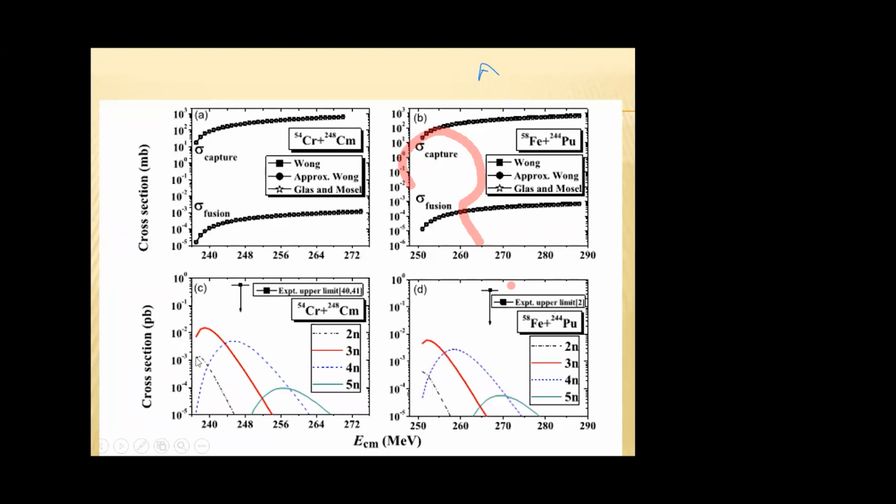Here, this is the evaporation residue cross-section for the 2N channel. This red line is for the 3N channel. This is for the 4N channel and 5N channel. Similarly, this plot also represents the evaporation residue in various channels. In these figures, we can note that our predicted values are within the experimental upper limit. Experimental upper limits for this reaction are given here.